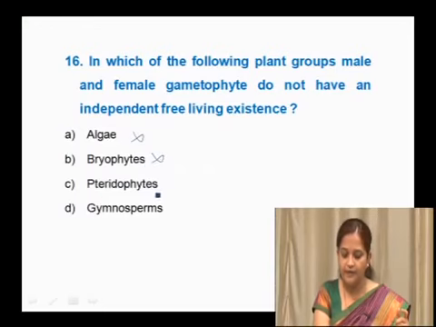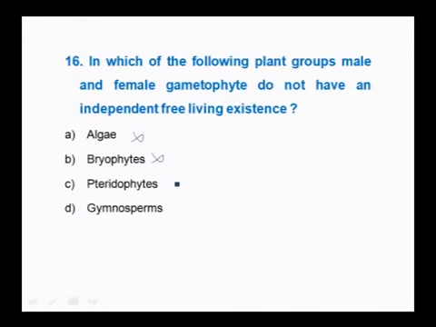In pteridophytes, the sporophyte is the dominant phase, whereas the gametophyte is short lived but independent. It is also independent and we call it a prothallus, so that is also not an option. So the right option here is gymnosperms, where male and female gametophytes do not have an independent free living existence. So the right option here is D.